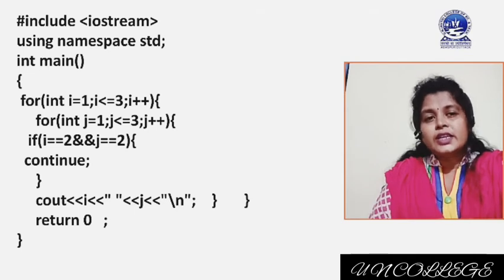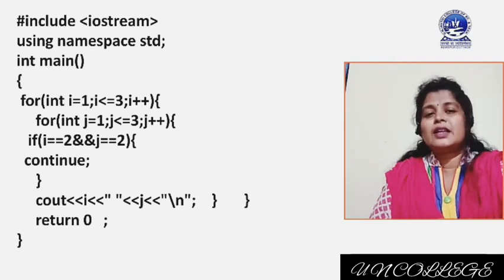For int j equal to 1, j less than equal to 3, j plus plus, inner for loop. Inside the inner for loop, if I equal to 2 and j equal to 2, continue. It is exactly the same program that we used in case of break, only instead of break here we have used continue.